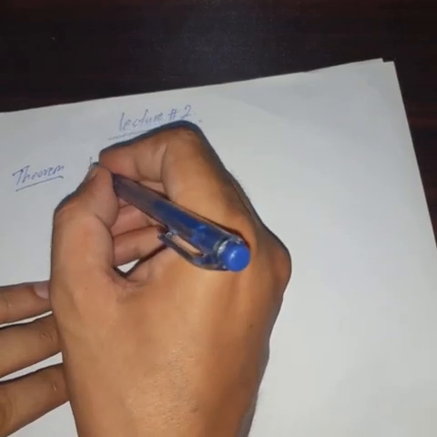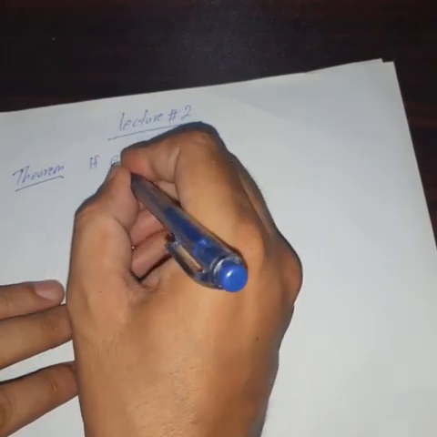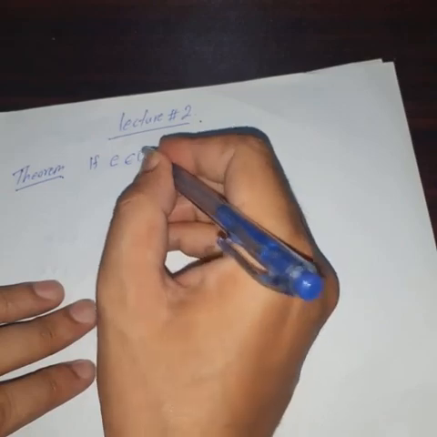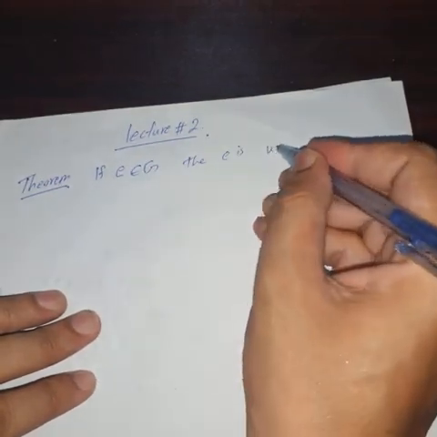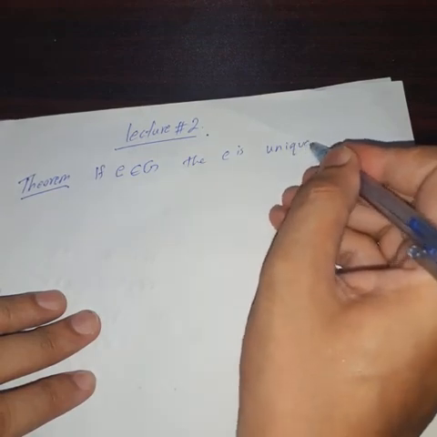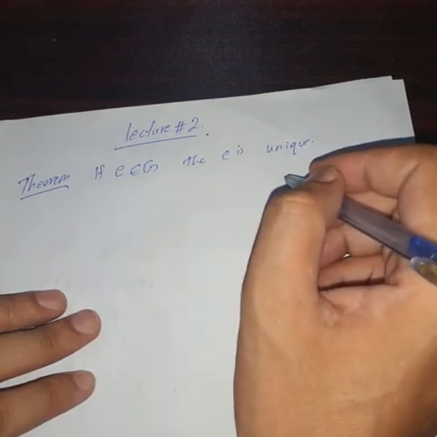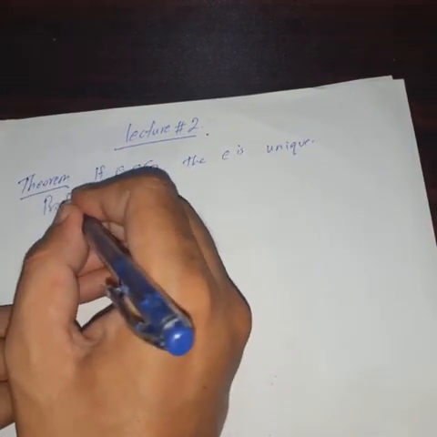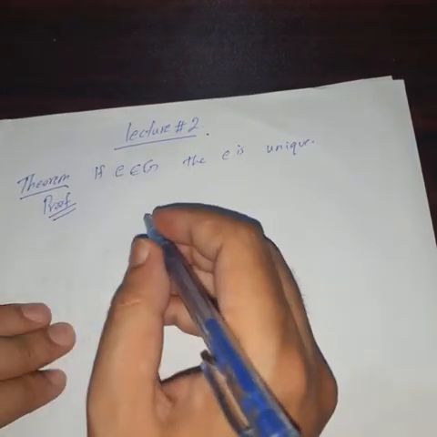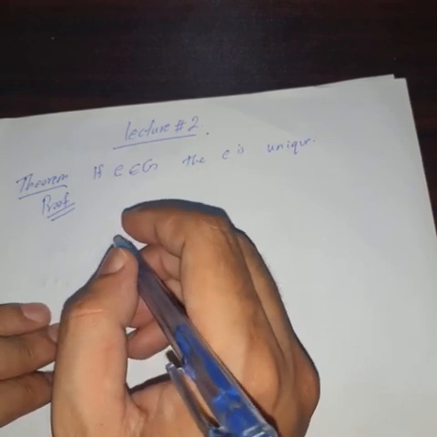If A is the identity element in group G, then A is unique. In other words, the identity element in a group is unique. We prove the uniqueness of the identity element. We will prove this by the method of contradiction.